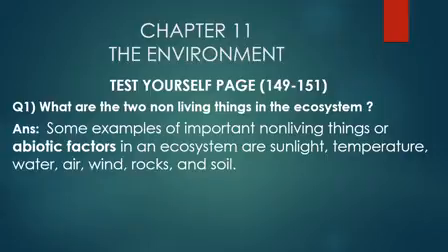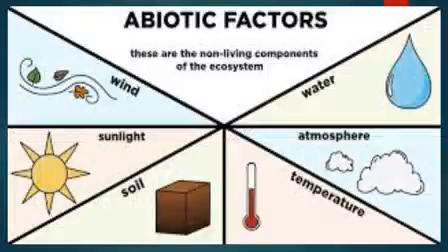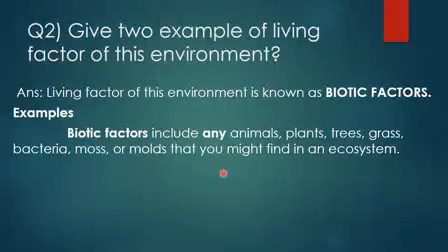So in easier words, in the question you were asked to tell about the two non-living things in the ecosystem. We know that the non-living things come in the abiotic factor, and abiotic factor contains sunlight, temperature, water, air, wind, rocks and soil, because they are all non-living things. Now question number 2.